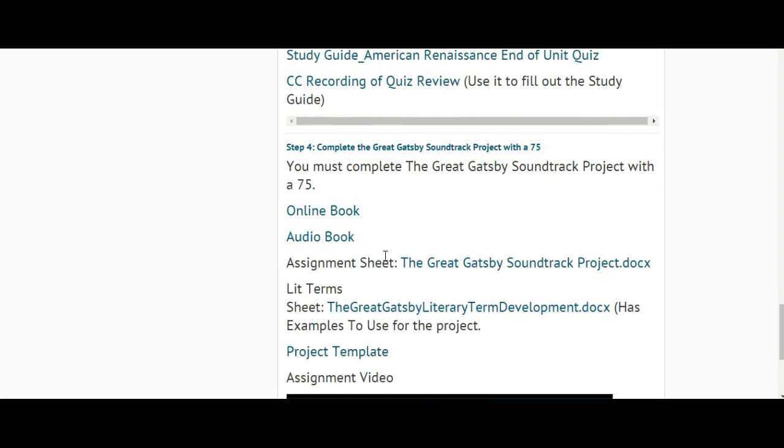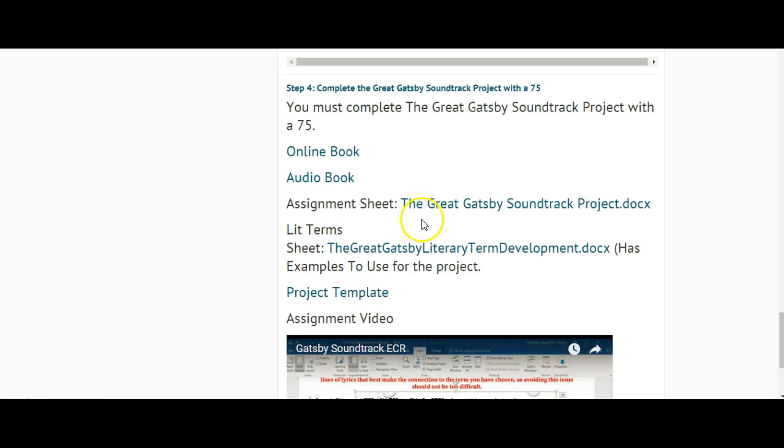All right, then finally, our Great Gatsby soundtrack project. Make at least a 75 on this, all right? Here, if for some reason you haven't gotten this far in our semester, here's an online version of the book. Here's an audio version of the book where you can read and listen at the same time. Here is an assignment sheet that tells you what to do. This is the literary term sheet, so it has examples of the literary terms for this assignment and examples of them from the book, all right?